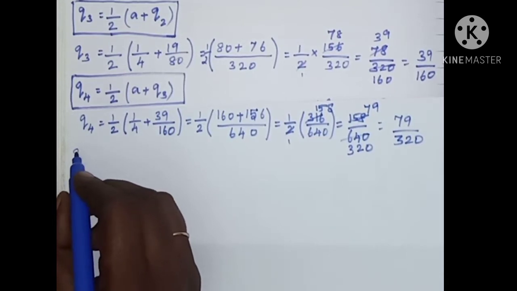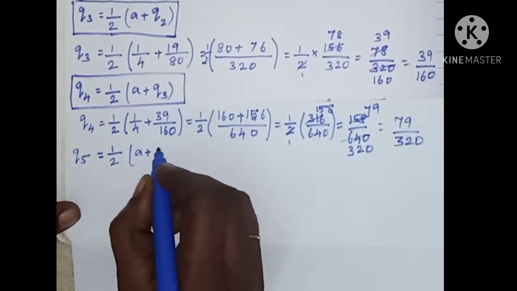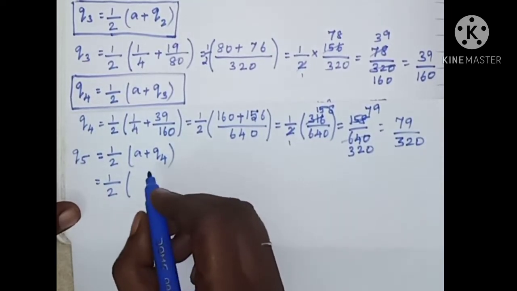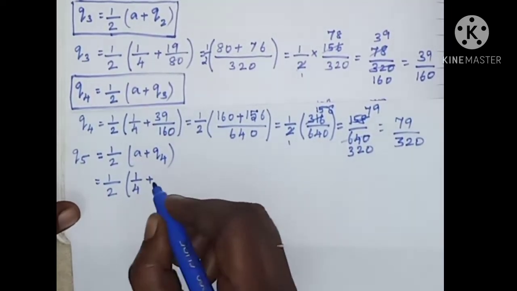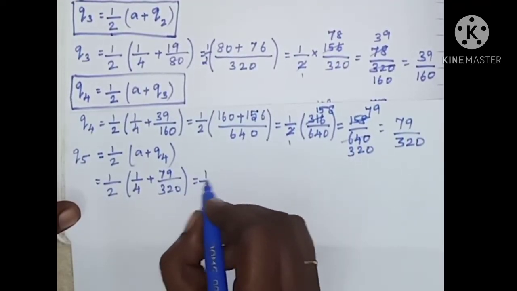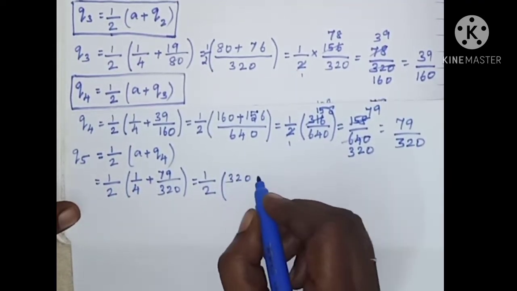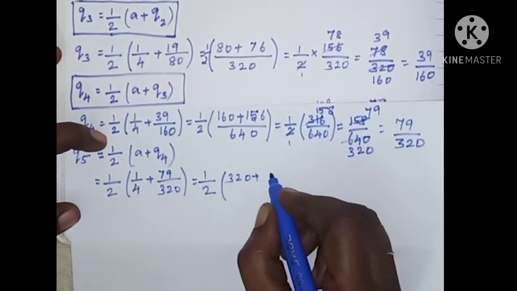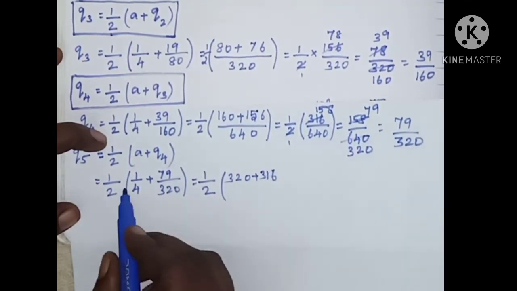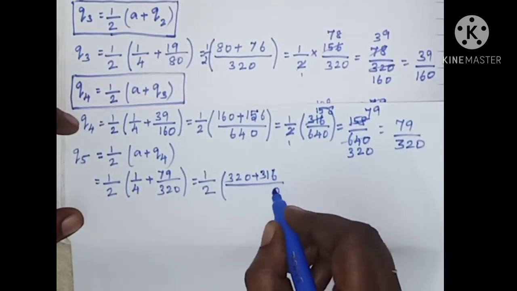The final rational number is Q5. Q5 is equal to 1 by 2 into A plus Q4. This is the formula. So 1 by 2 into A, the value of A is 1 by 4 plus Q4. Q4 is 79 by 320, which is equal to 1 by 2 into, cross multiplying these terms we get 320 plus 4 9s are 36, 316. 4 into 79 is 316, divided by 4 into 320,